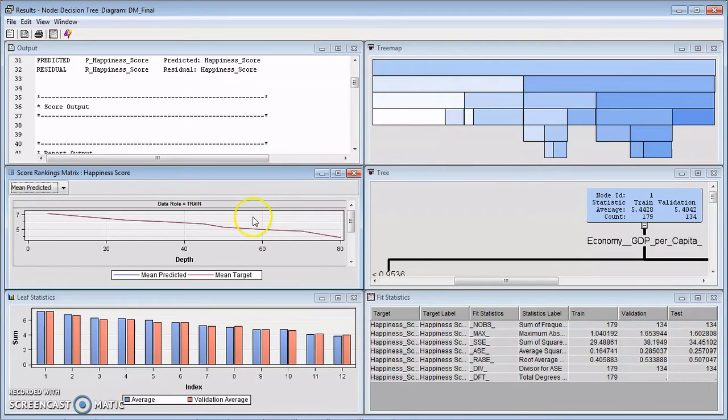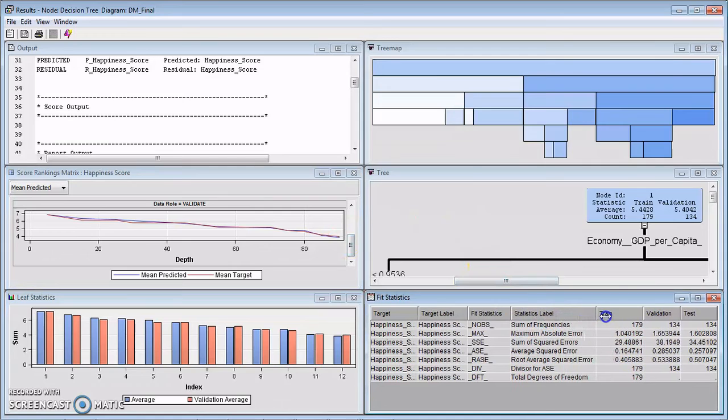Here, looking at the mean predicted and mean target graph, they almost overlap in the training and validation datasets. Average squared error of this data being 16.4% on the training dataset, and 28.5% on validation, and approximately 25% on the test dataset. Here our model seems to perform pretty well.